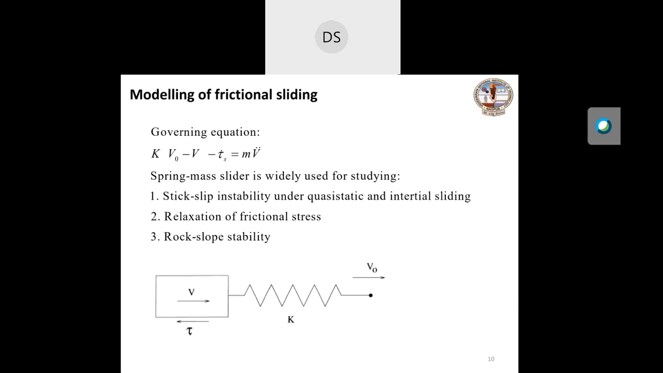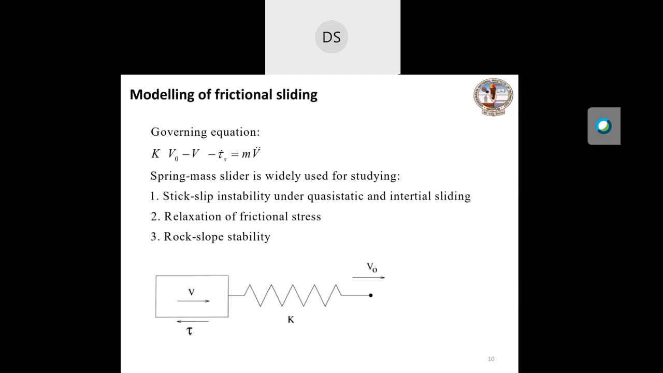We can write the equation using Newton's second law of motion: the net force generated in the spring in the forward direction is opposed by the frictional stress, and that is equal to mass times acceleration. However, if the velocity is very low, then one can neglect the effect of the mass, and that is called quasi-static or inertia-less sliding, where inertia is not important. Even though it has mass, because of the very low velocity of sliding, the inertia is neglected, and we generally do that.